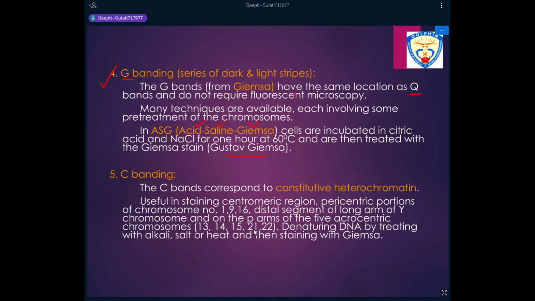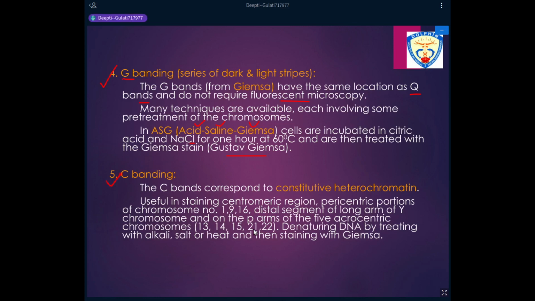We get the same type of banding pattern, but the advantage here is that we do not need fluorescent microscopy. So we can observe it under a normal microscope. In G banding, again, we stain with Giemsa, but the pre-treatment conditions are different. You incubate the cells first in citric acid and saline, or NaCl, for 1 hour at 60 degrees Celsius. After this treatment, you stain with Giemsa. The banding pattern is the same that we get for Q banding, but the advantage is that we do not need the fluorescent microscope for this banding pattern.